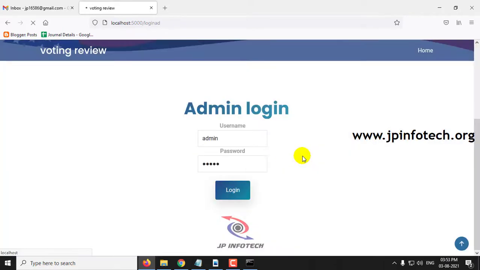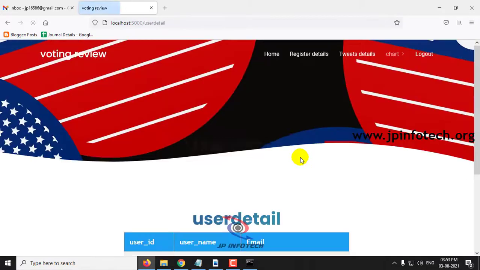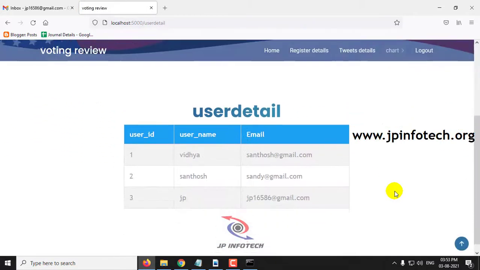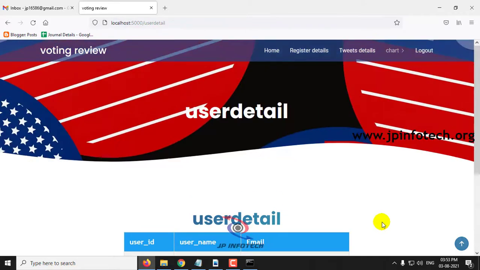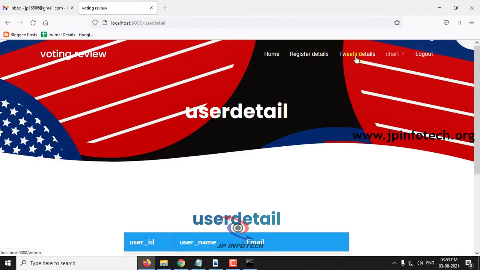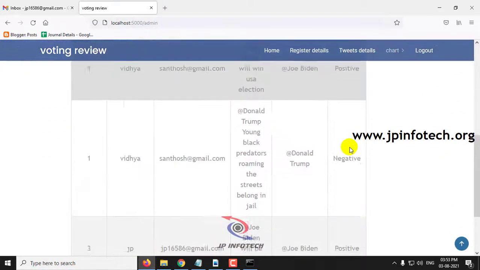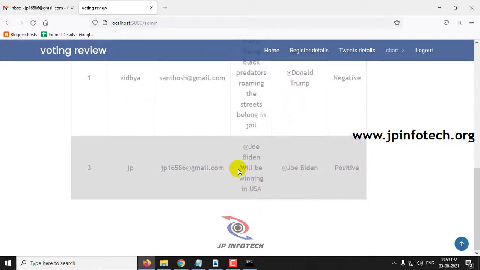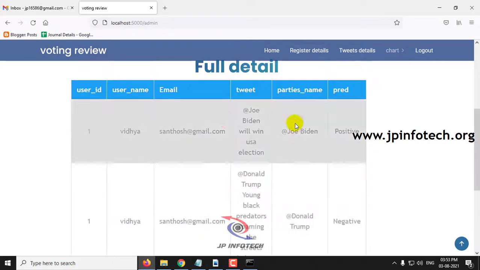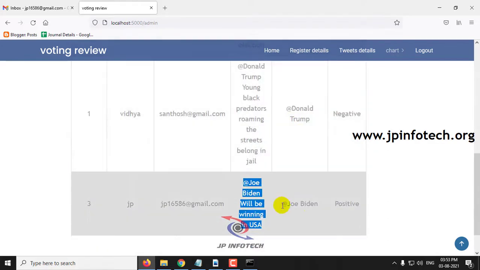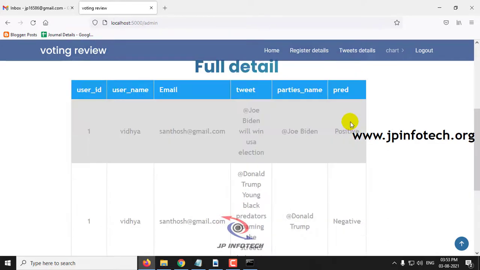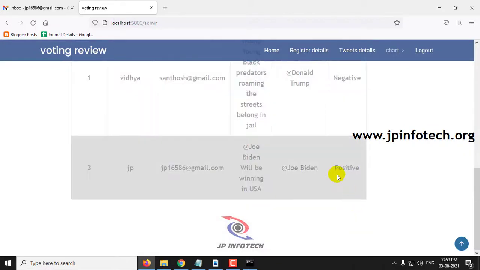And once the login is successful, it will be navigated to the user details where you can see all the users available. Currently there are 3 users available, and in the tweet details, you can see the tweets made and the prediction result of each. So now let us see the tweet made by me, that is, Joe Biden will be winning in USA. Here you can see the party's name, Joe Biden, is extracted, and the predicted result is positive.